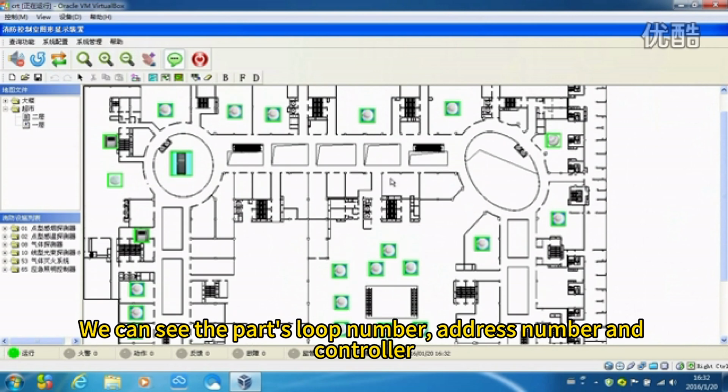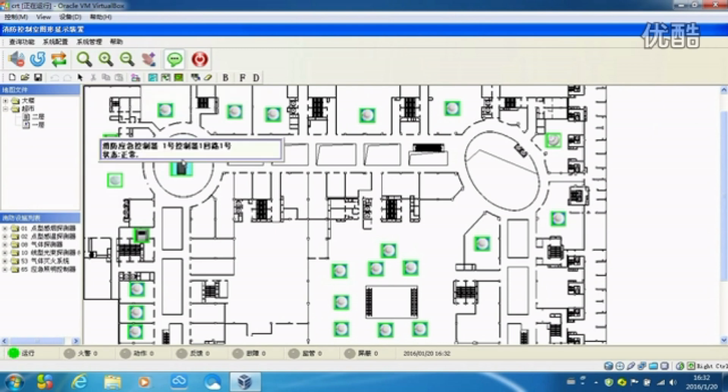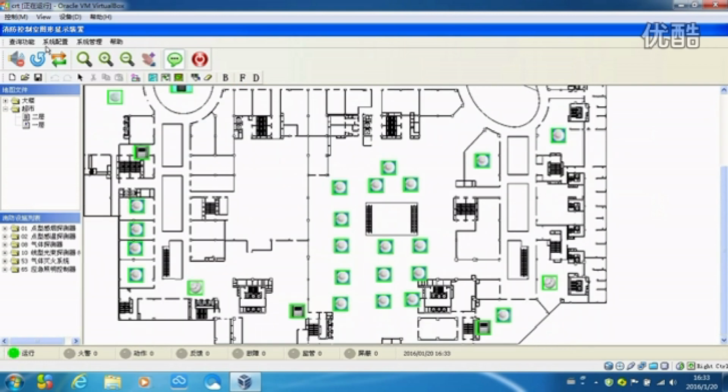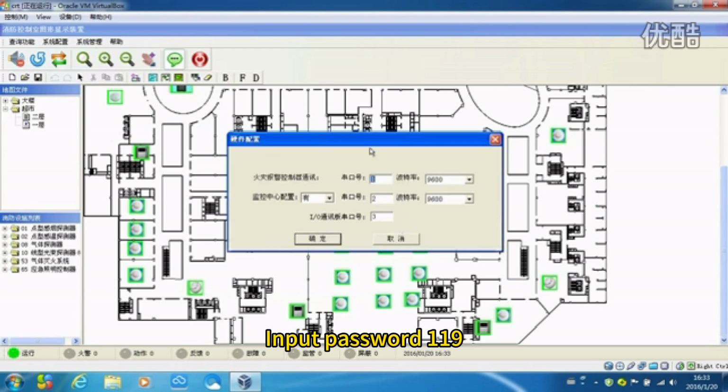We can see the part's loop number, address number, and controller. Click Menu System Config, then Hardware Configuration. Input password 119.